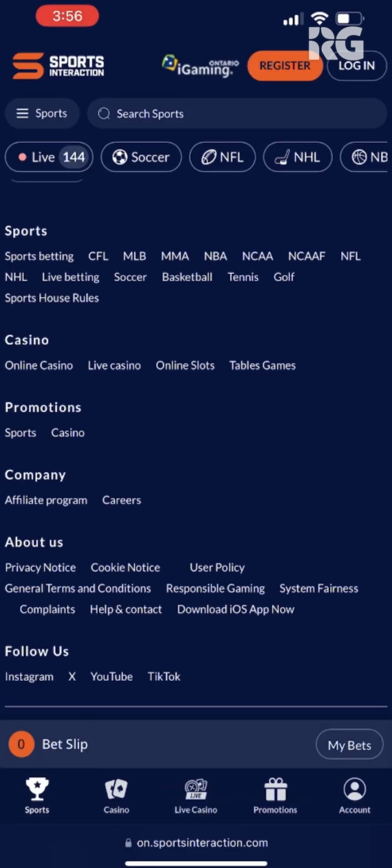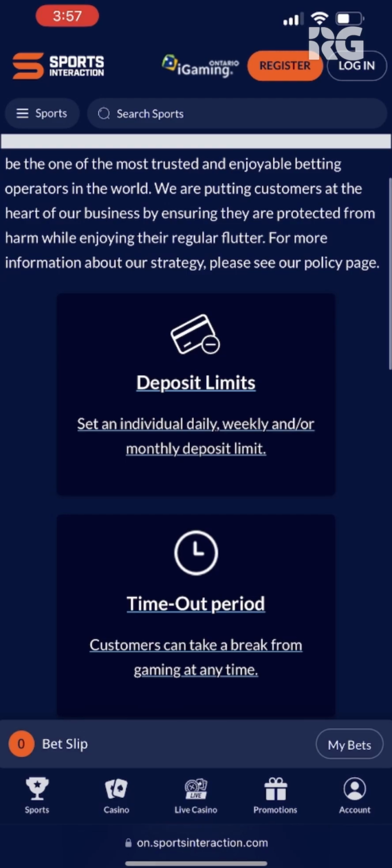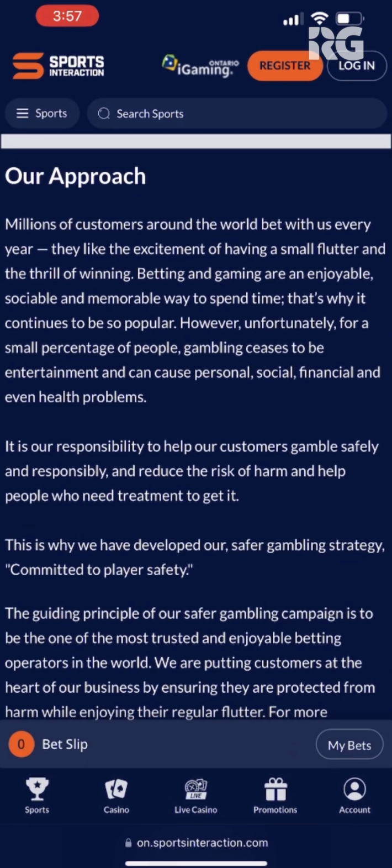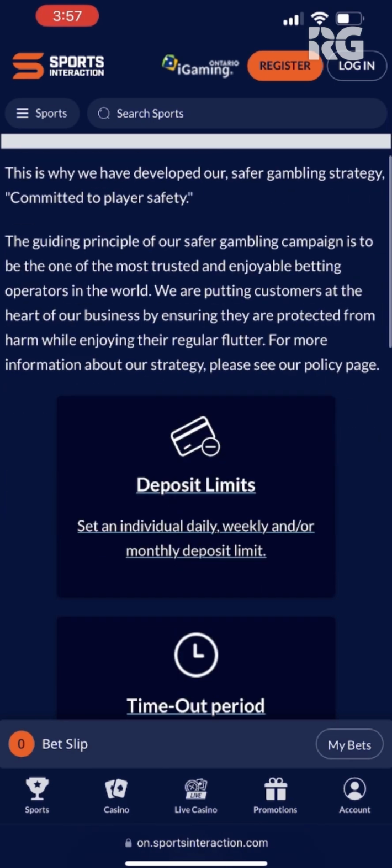Now let's take a quick look at the responsible gambling options. So here I am. I scrolled to the bottom of the page, and I found the responsible gaming section. Go here and click on that. Once this opens up, you'll see a page chock full of information, their general approach. But then you get into deposit limits.